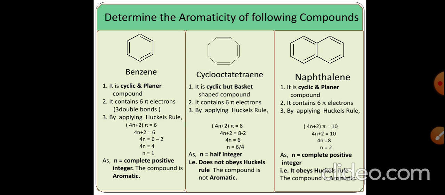Now consider naphthalene. It is a cyclic and planar compound. It contains 5 double bonds, therefore it contains 10 pi electrons. So 4n plus 2 is equal to 10. 4n is equal to 8. n is equal to 2. As the value of n is a complete positive integer, it obeys Huckel's rule of aromaticity. Therefore the compound is aromatic.